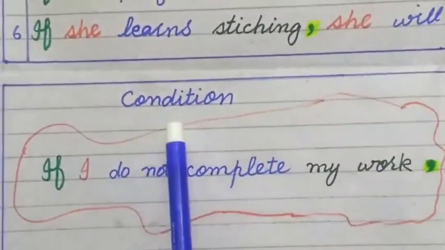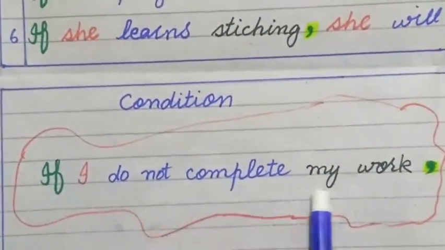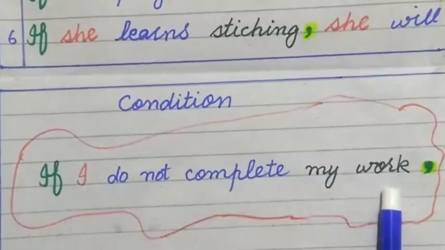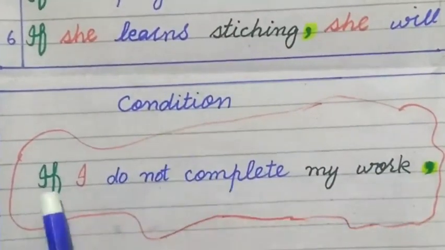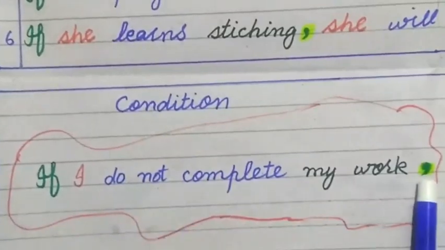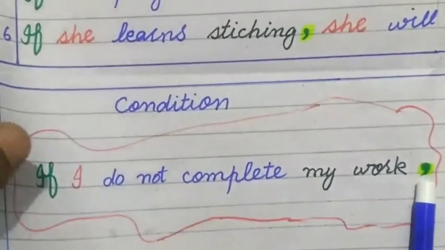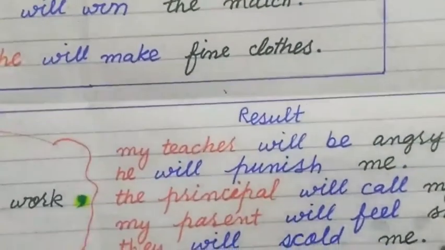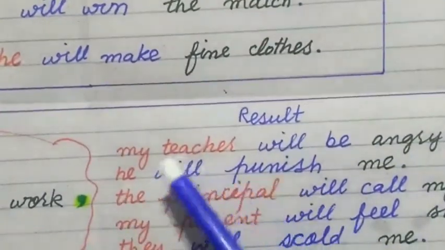This is the condition: if I do not complete my work. It starts with if and ends at the comma. I have written five results.